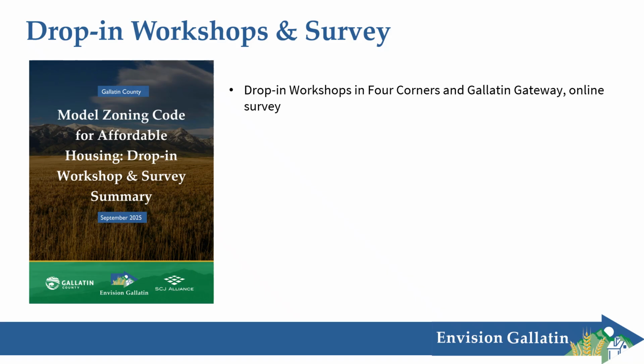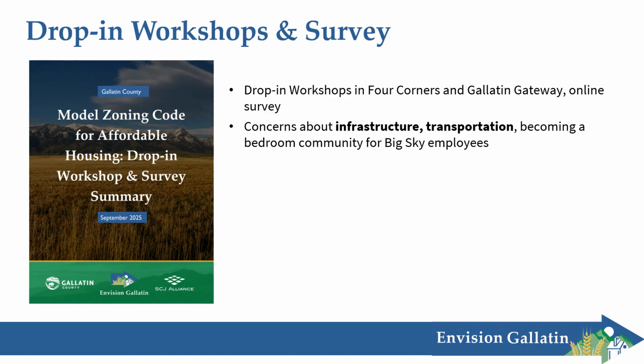And the project team used what we learned from the interviewees to create the content for 2 drop-in workshops that were held in Four Corners and Gallatin Gateway. We chose those locations for outreach because folks in those areas have noted that they're experiencing a lot of development pressure, and also there's been some appetite for a new zoning regulation. We also offered an online survey that was open for 6 weeks and helped us glean more information about what folks want to see in terms of a model code for affordable housing.